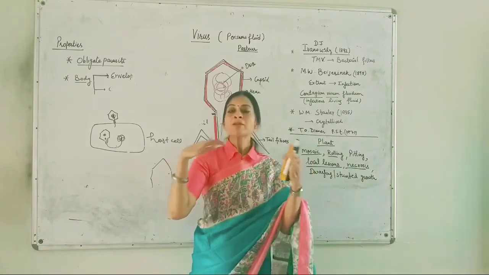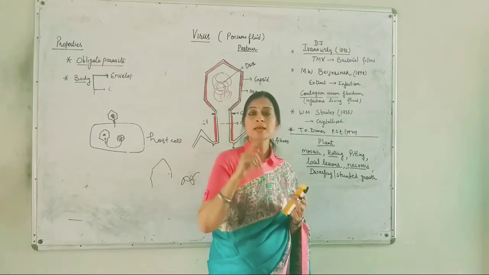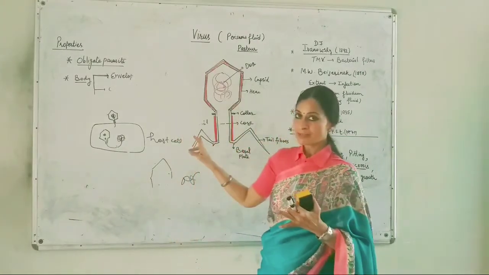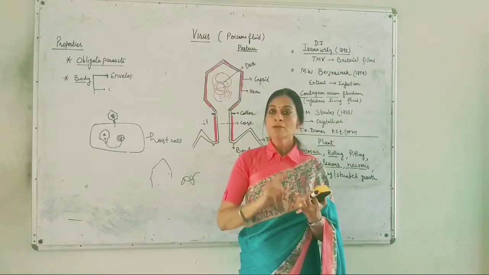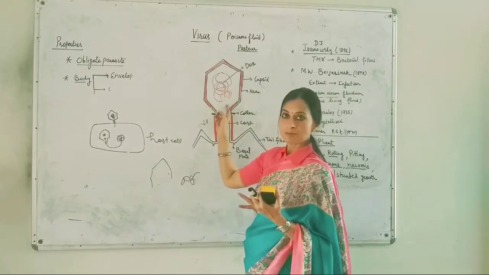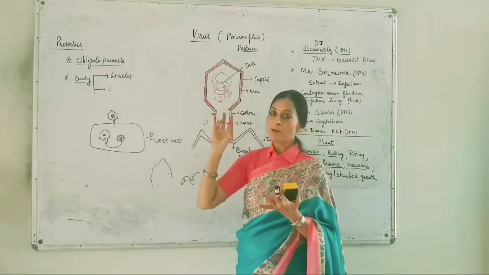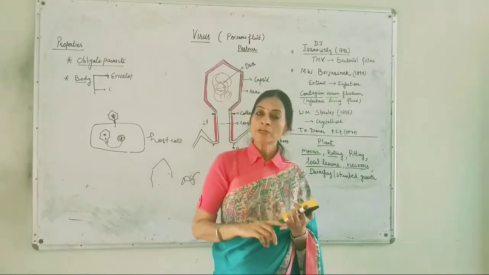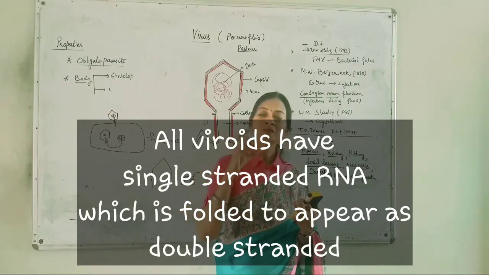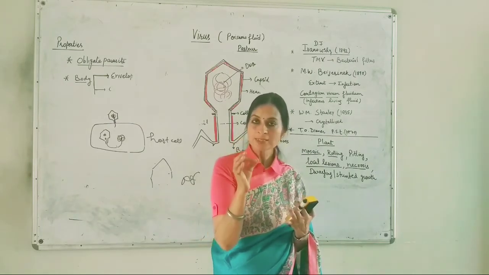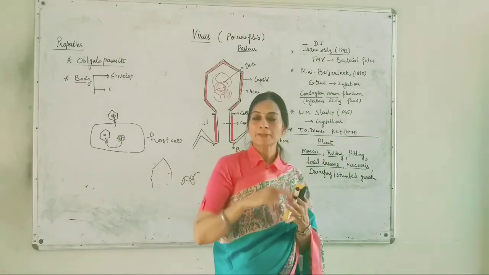It is not enveloped by any protein coat. This is the very first difference between viroids and viruses. Second point, the RNA in viruses can be single stranded or double stranded, but in viroids the RNA is folded. It appears like double stranded RNA. It is actually single stranded, but it appears double stranded because of its folding.